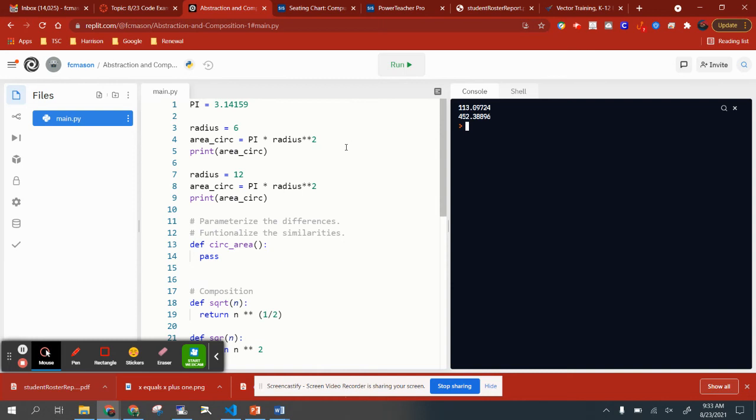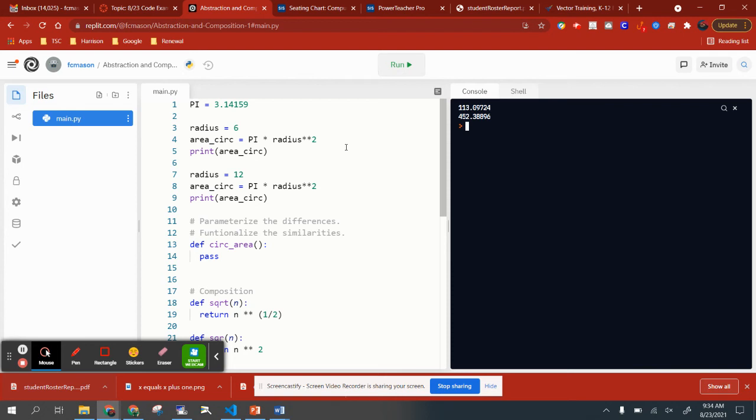So let's talk about what happens when you write a function, okay? And we're about to do that. Well, I have two sentences, each two words, for you to describe what's about to happen. And it's up on the board as well. It's parameterize differences, functionalize similarities. And hopefully by the time I'm done with this discussion, you will understand exactly what that means.